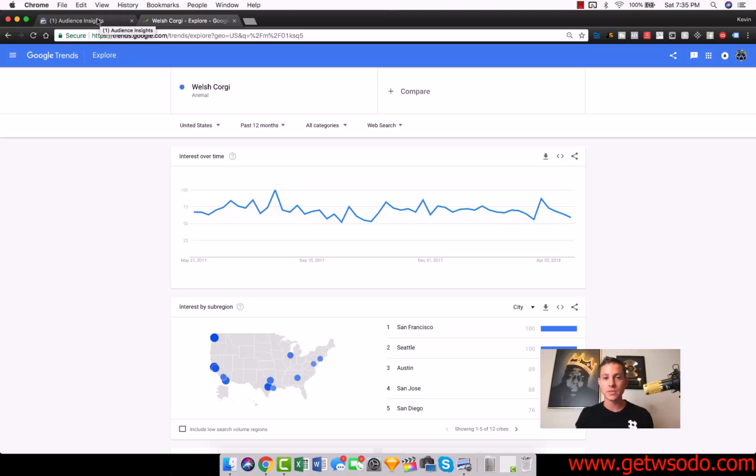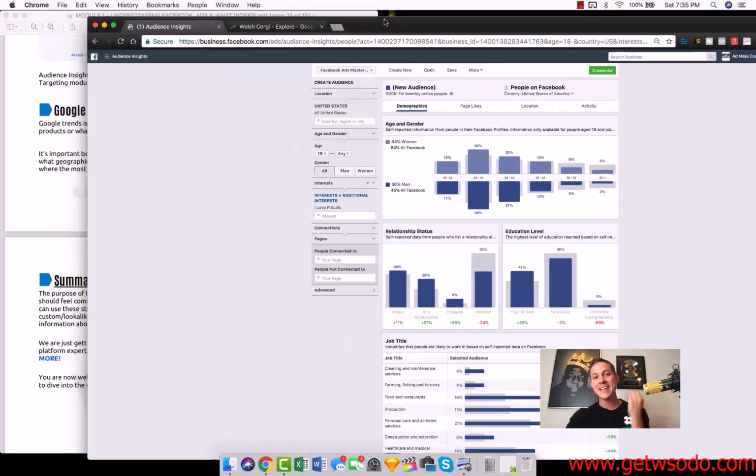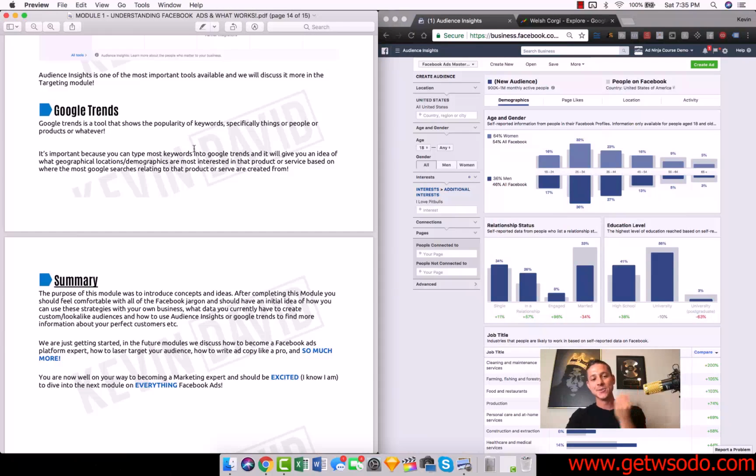And then once you have pixel data, you can start to make custom audiences. And once you have custom audiences, you can start to make lookalike audiences, guys. And I think you're starting to get how exciting this is and how they all blend together, right? Because you can use interest-based targeting and demographic-based targeting that you're finding from Audience Insights. You're getting the locations from Google, right? And then once you start to get people actually coming to your website, you pixel them, and then you create amazingly profitable retargeting campaigns, guys. So that is Audience Insights. That is Google Trends, guys.